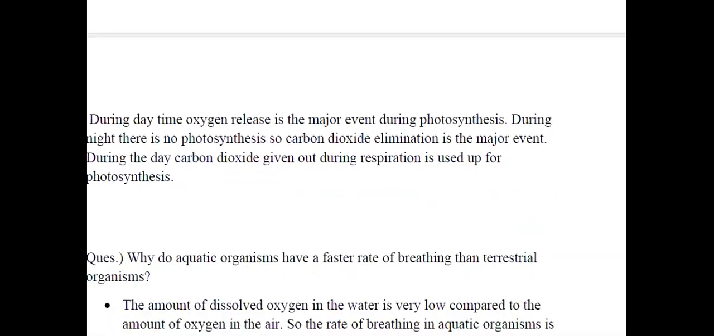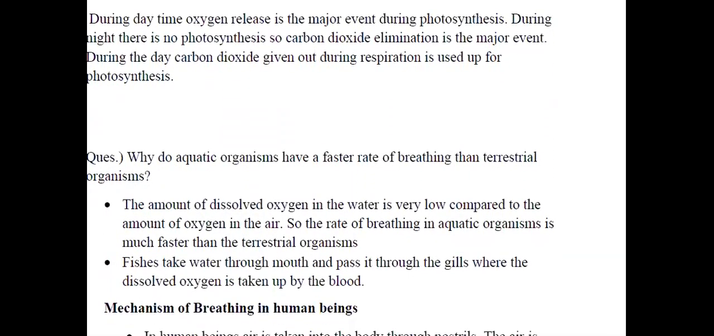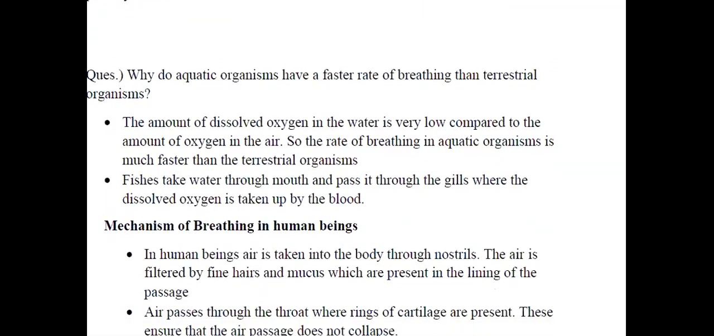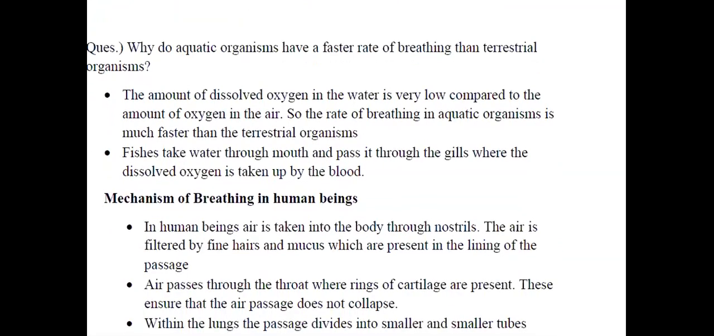Now the next topic, why do aquatic organisms have a faster rate of breathing than terrestrial organisms? Now you might have observed, whether it be the fish or any other aquatic organisms, they have got a faster rate of breathing. Why is it like that? Because as you're all aware, aquatic organisms get the required amount of oxygen dissolved in the water. But the amount of dissolved oxygen in the water is very less compared to the amount of oxygen that is there in the air. So the rate of breathing in the aquatic organism is much faster.